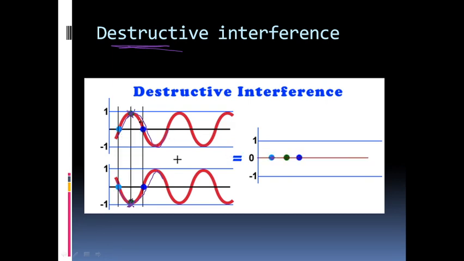Similarly, for each of the points here, there is an exact opposite point that is aligning with it and cancelling each other. So as you can see, the resultant amplitude AR will be A minus A here, which is equal to 0. So we will have no wave or 0 wave in this case. This is called destructive interference. So this happens when two waves of same wavelength meet up in exact opposite phase.